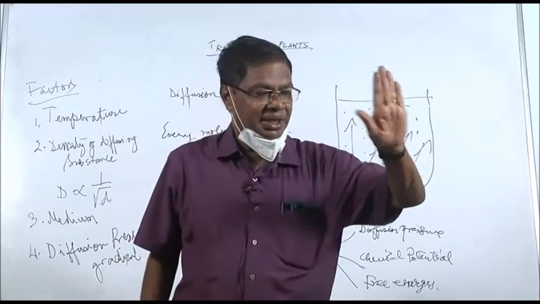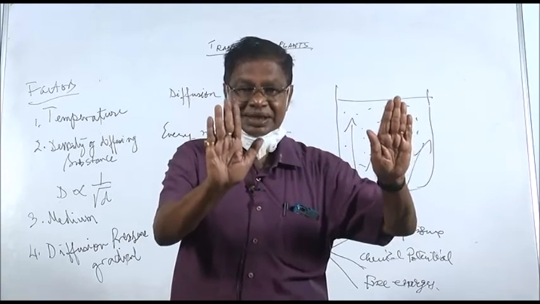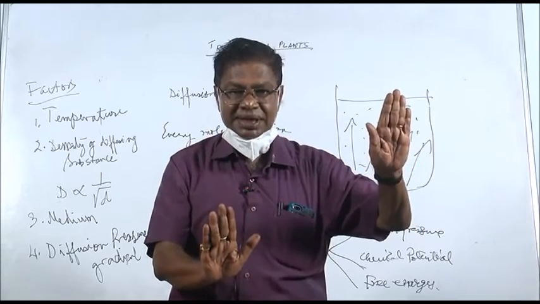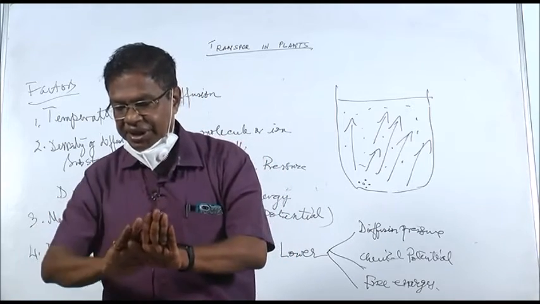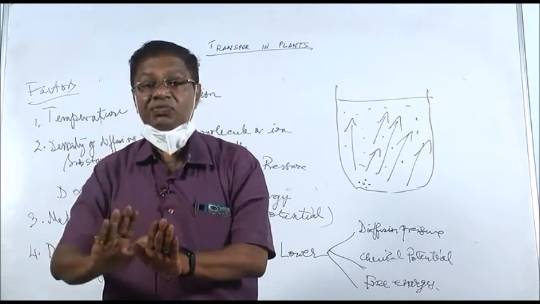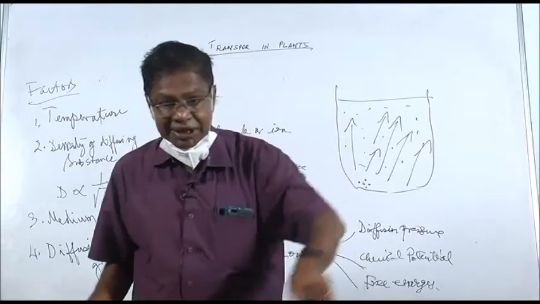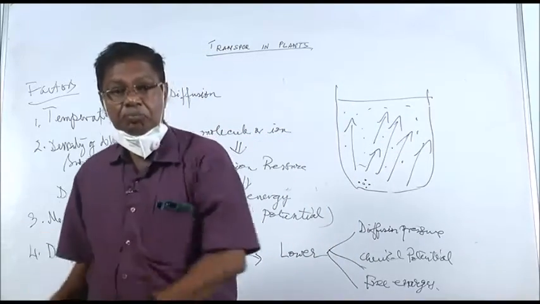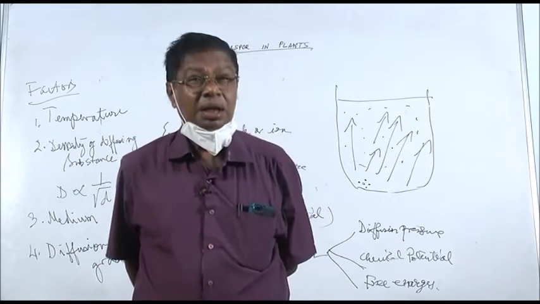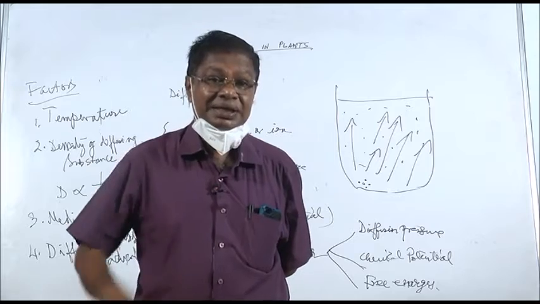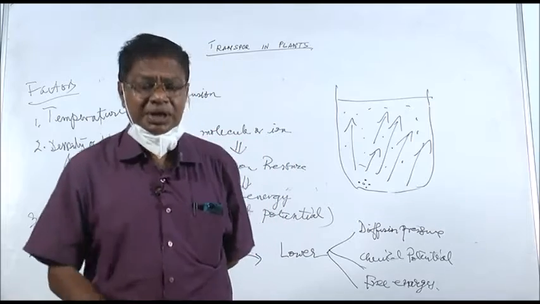Suppose here the diffusion pressure is X, here it is Y. Y is less than X, so molecules move this way. But Z is equal to Y. So, here diffusion will not take place because there is no gradient. So, gradient means gradual decrease must be there. Here the example is decrease, but some places there may be increase also, but that doesn't relate to diffusion.